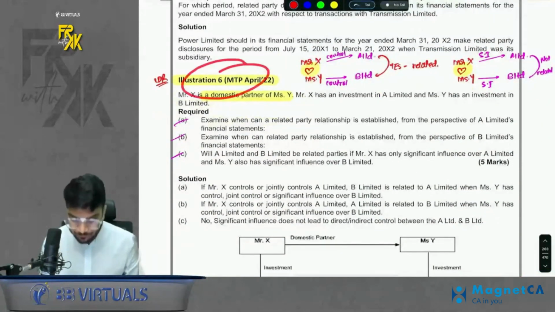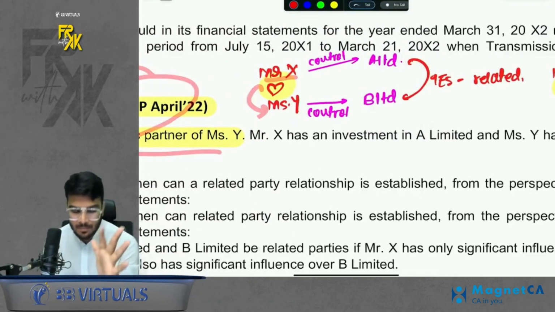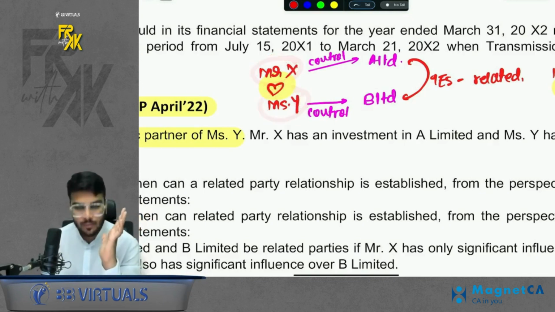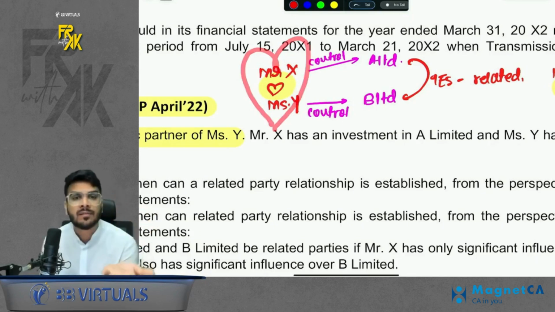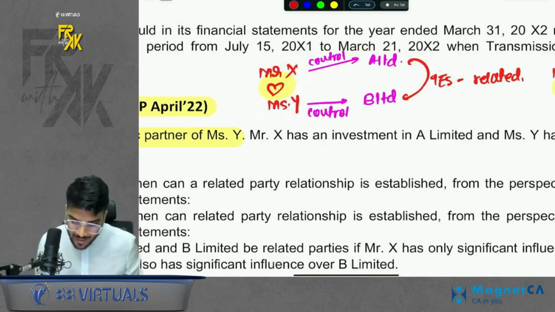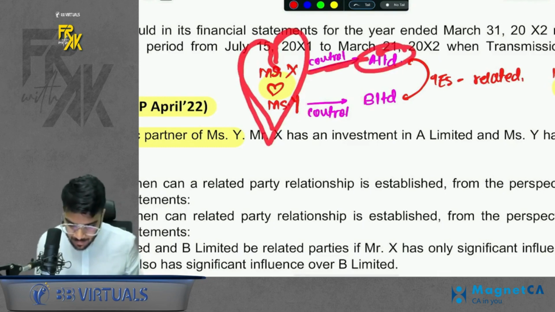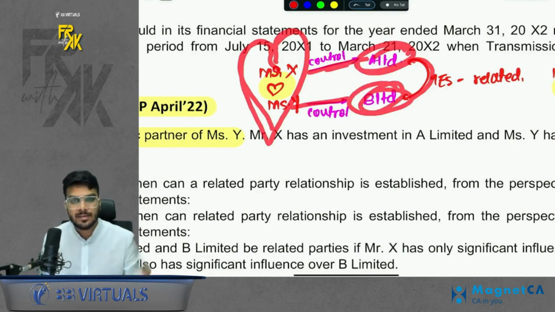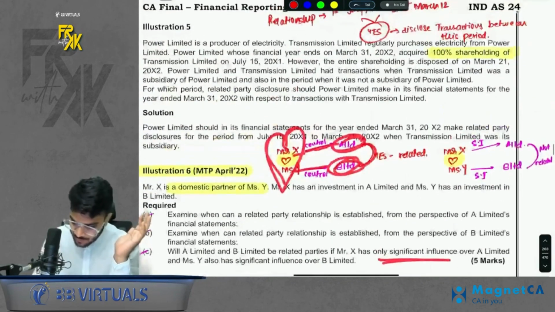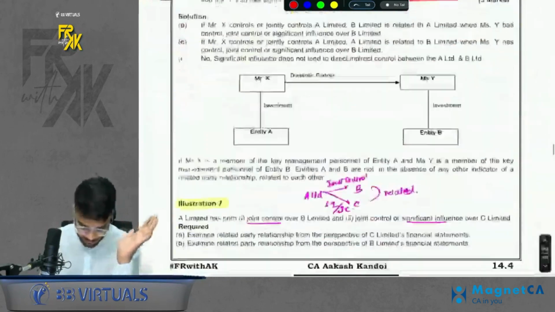Come to example number 6. Here X has a domestic partner Y. So X has a close member Y. Do remember, if you have any close member, what belongs to X will also belong to Y. They are in love. So if X has control in A, it is just like Y has control in A. If Y has control in B, just treat X and Y as a single unit. So this unit has control in A, has control in B. Are A and B related? Yes, both side control, it is fine. Understood? If both side influence was there, then treated as one unit, and both side influence, not related in that case. Do remember.